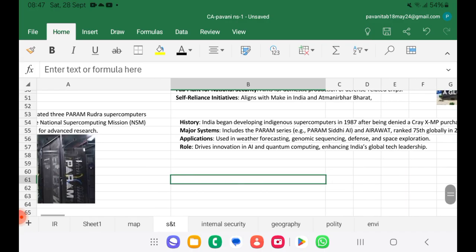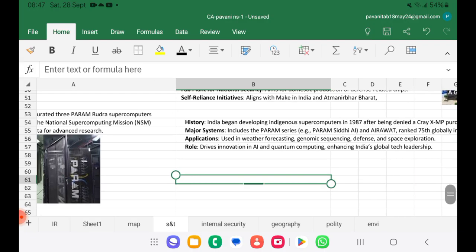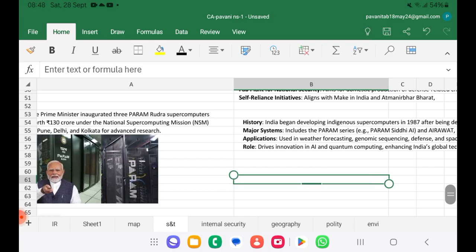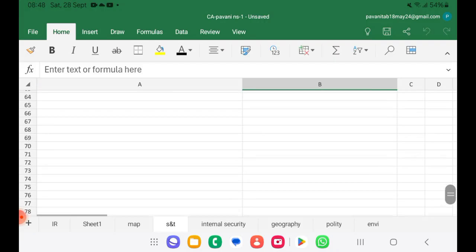So in DRDO also we are going to focus on quantum, blockchain, AI and all. So also for that, supercomputers we are developing under the National Supercomputing Mission. So now we have Param Rudra, okay, along with Param series like Param Siddhi, Airavat. So these are some of the current affairs on science and technology.